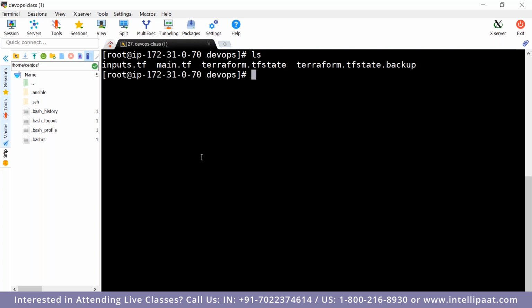Any doubts till now? Vikas here. The question is related to AWS. Can I somehow see all my resources created across all regions? Yes, you can. You can do it using the CLI. You can get it.